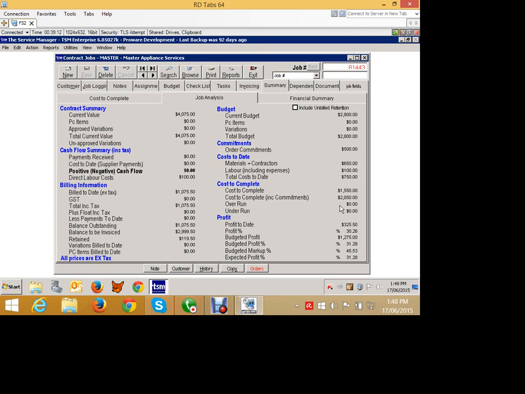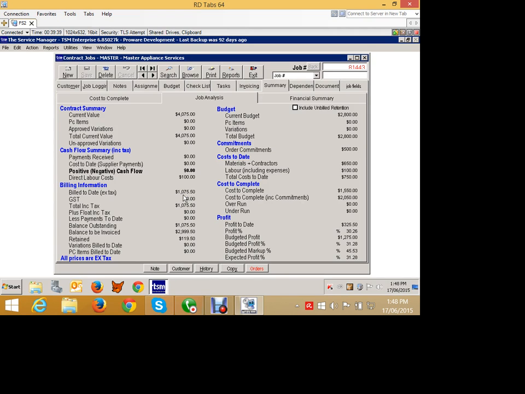Okay, cost is the cost of materials and labour that I've consumed. So I've used a widget, I've got that cost of that widget. That's there, that's done. Cash flow, however, is I've not received any invoices from my suppliers. I don't owe them any money. I've not received any payments from my customers, so I've not got any money.